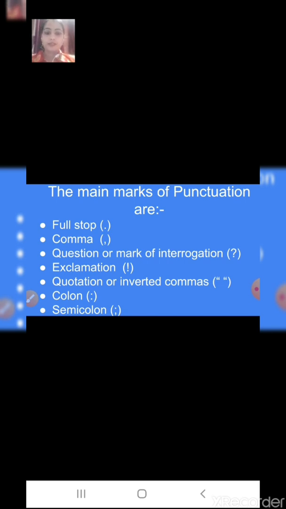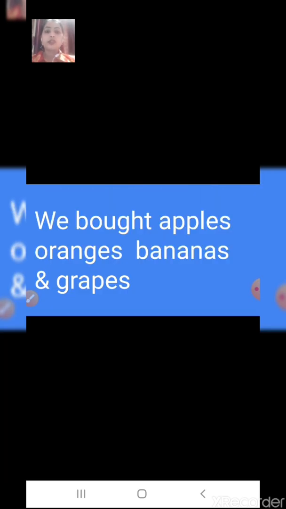Here is the first example. We bought apples, oranges, banana and grapes. Which punctuation mark do we have to use here? Apple is one fruit, orange is another fruit, banana one more fruit, and grapes.